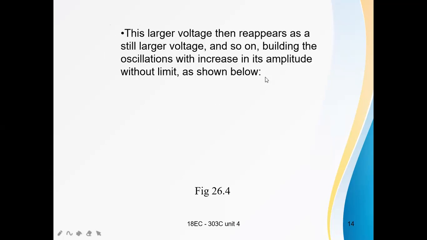With this feedback, for every repetition of oscillations, the output keeps increasing, building the oscillations with an increase in amplitude without limit.